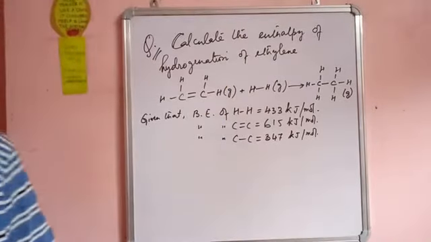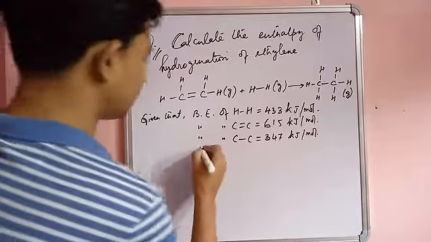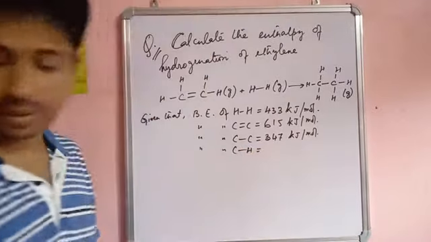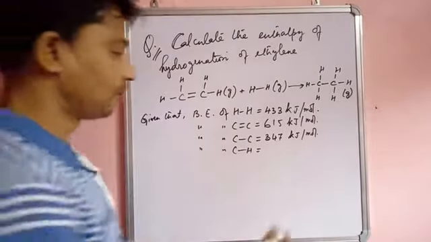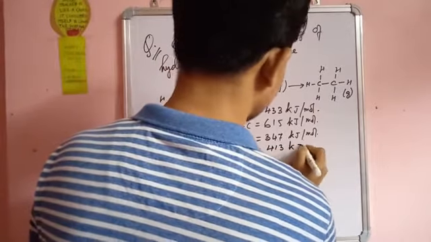And finally, last but not the least, bond energy of C-H bonds is equal to 413 kilojoule per mole.